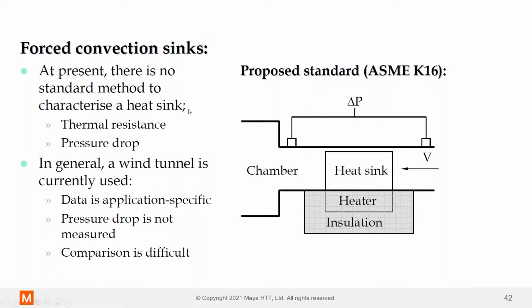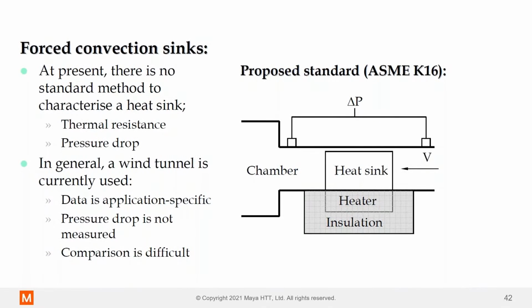Okay, so their thermal resistance and pressure drop tests are typically performed in a wind tunnel. Okay, you have a heater or a chip underneath the heatsink. The heatsink is placed in the tunnel. We measure the pressure loss, okay, and we measure the delta T of the air either side or the power consumption of the actual heater, right, to maintain a certain temperature.